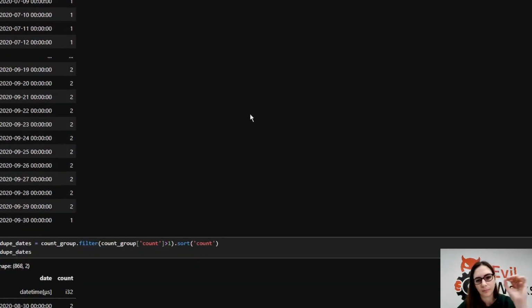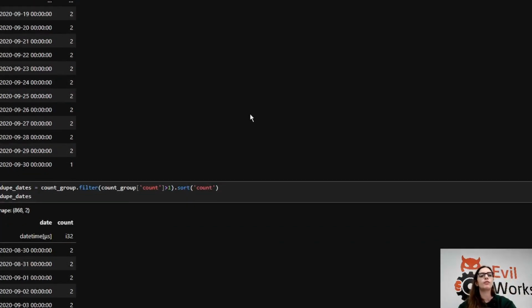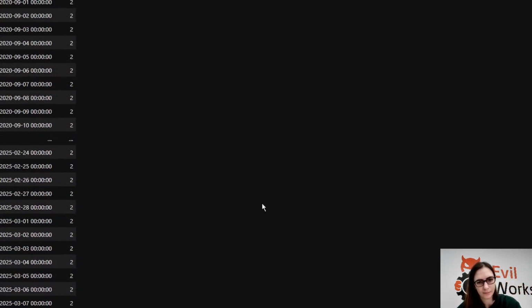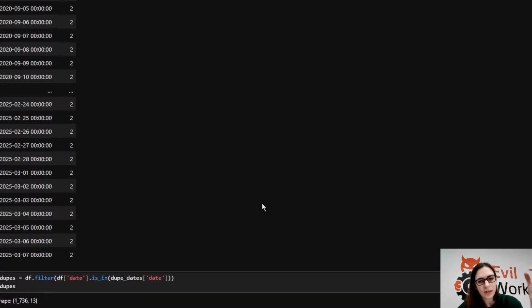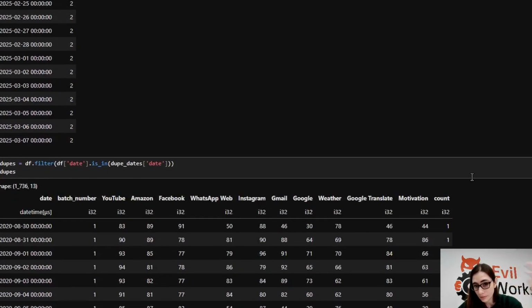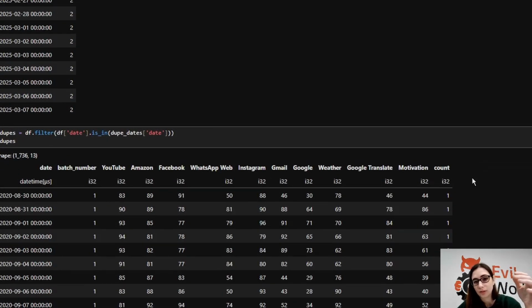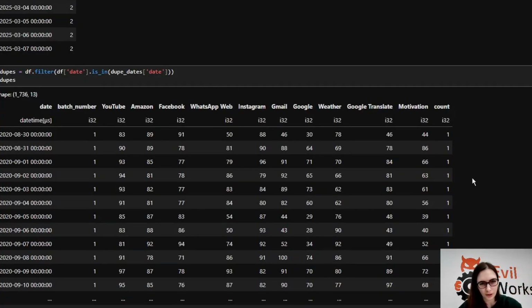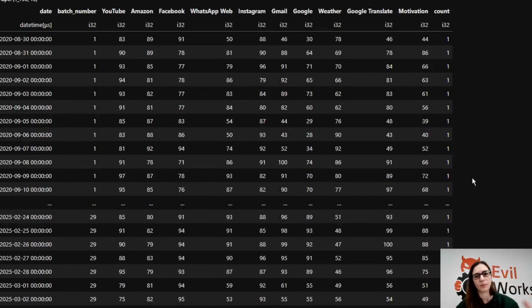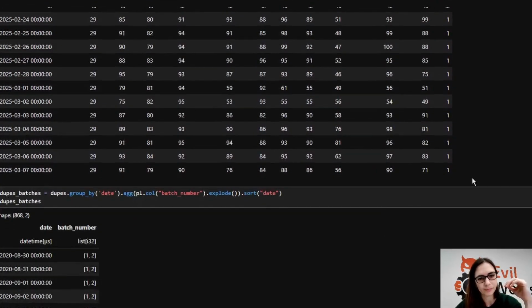So I'm going to call them dupe dates. I'm going to remove everything that appears once because that's not a date that's used to calculate the window. I just care about the dates that are used in the overlapping window. So here they are. The next thing I'm going to do is take all of the data and filter it to the ones that are there twice. Again, I only care about the data for the overlapping window at this precise moment in time. So there we have it.